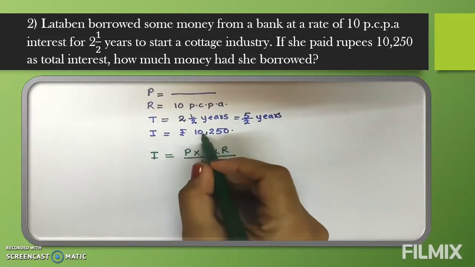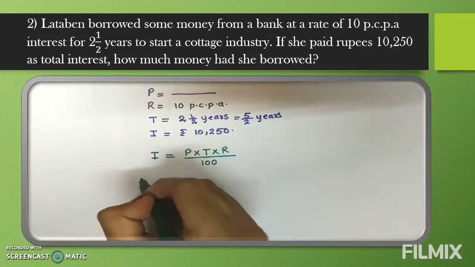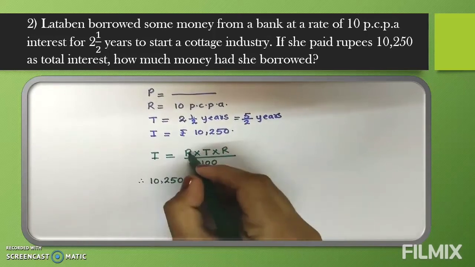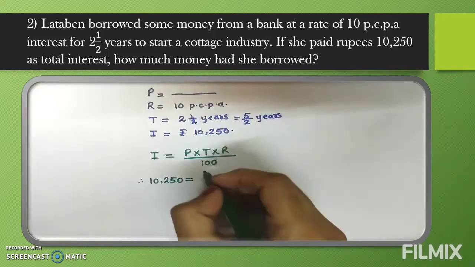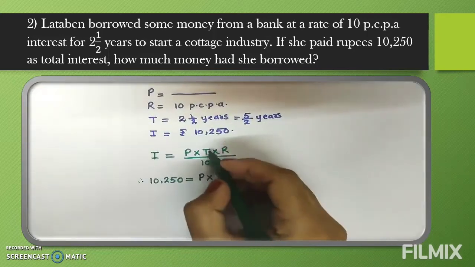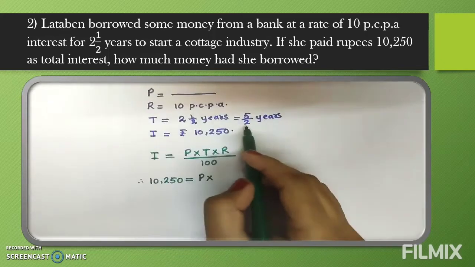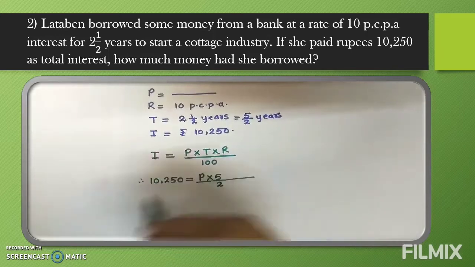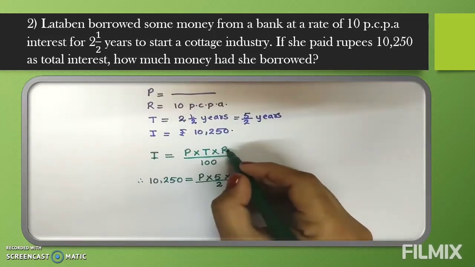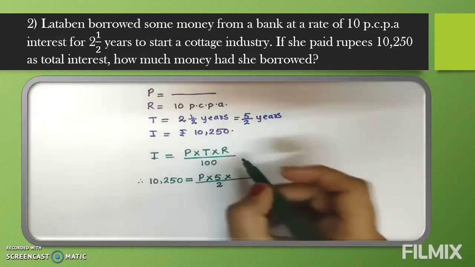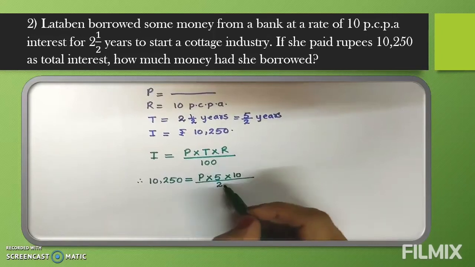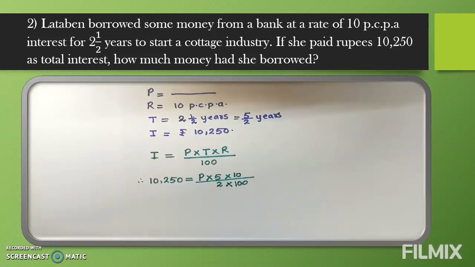Now substitute the values. I is given, how much? 10,250. So we will write 10250 is equal to P. We don't know, as they are asking. So P, we will write P as it is, into T. T is given 5 upon 2. So here we will write 5, and here upon 2. Into R. R is what? Rate of interest. Rate of interest is given 10. So here we will write 10. And don't forget to write this upon 100. So this upon 100 we will write, and in between all the numbers we will give multiply.